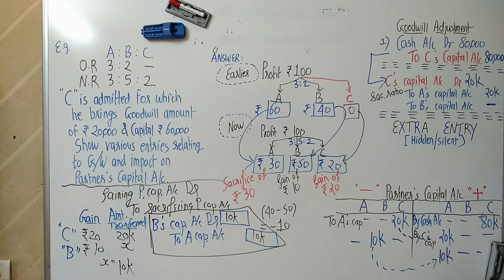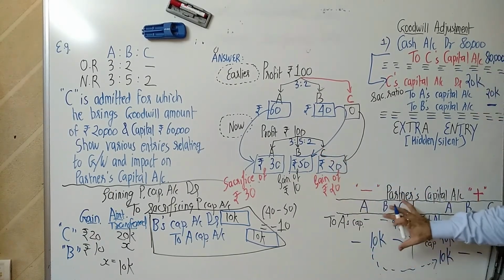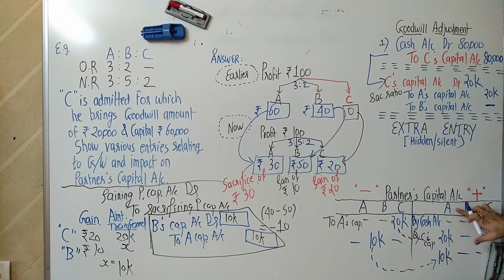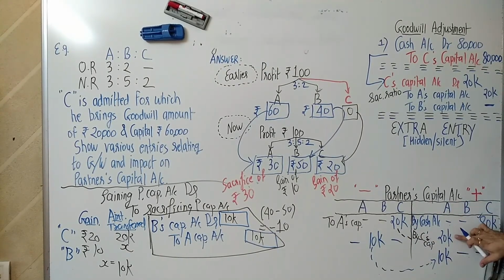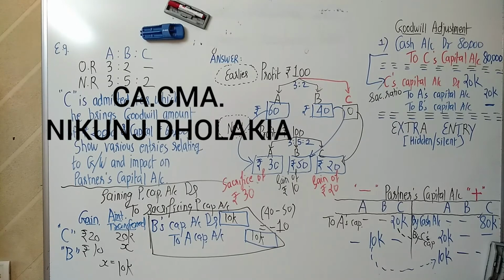Yes, guys. Gaining partners C and B. C is gaining, B is gaining. So C and B have to transfer to the sacrificing partner A. Look, A first got 20,000 in his account, plus now 10 more. Right?